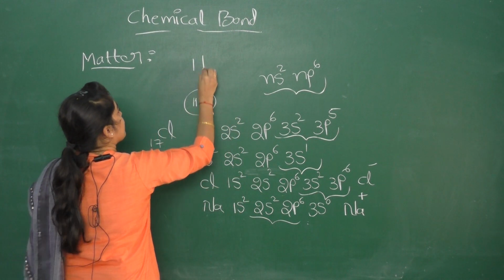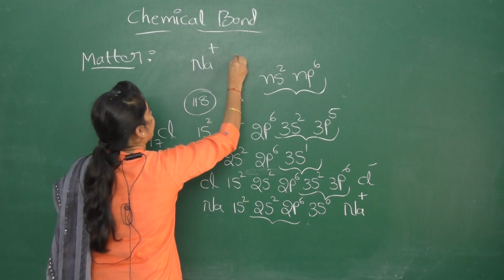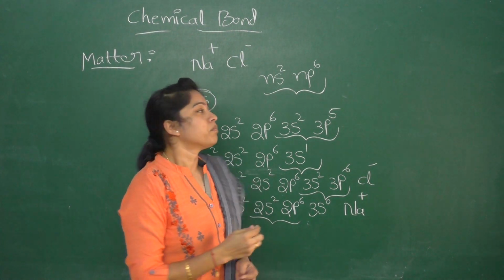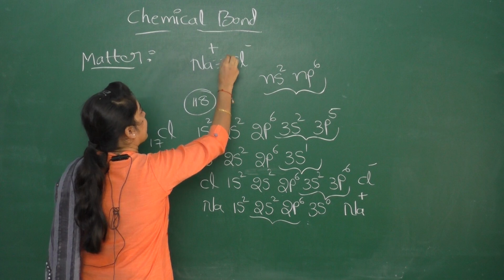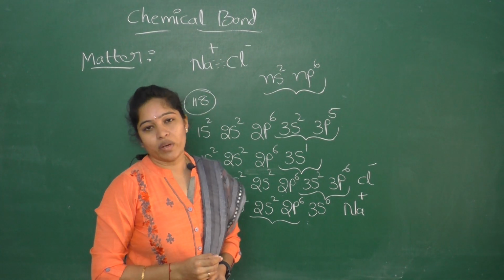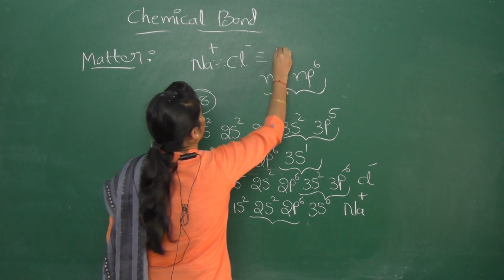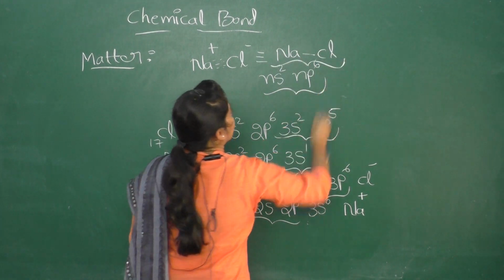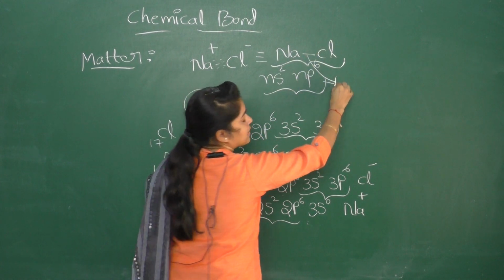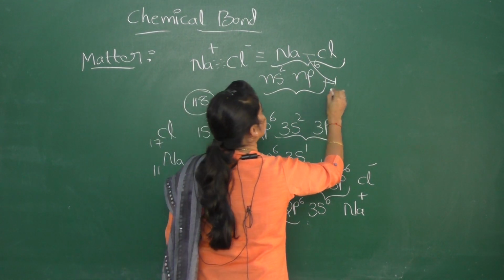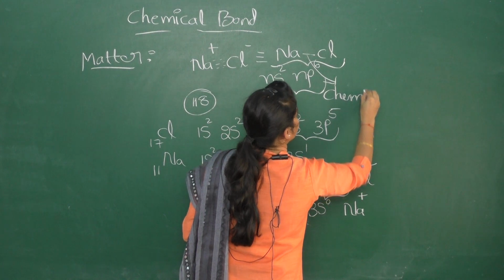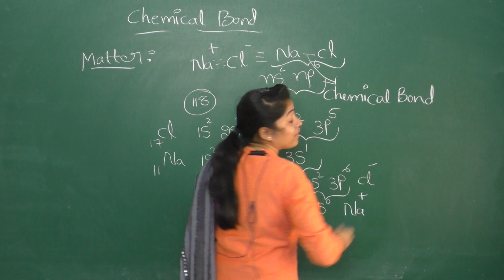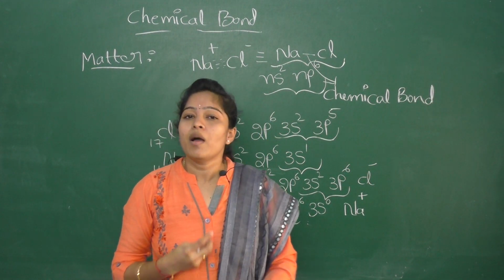These Na+ and Cl- are oppositely charged. There exists attraction between sodium and chlorine, so they form a bond. This bond we call a chemical bond, and this process is called chemical bonding.